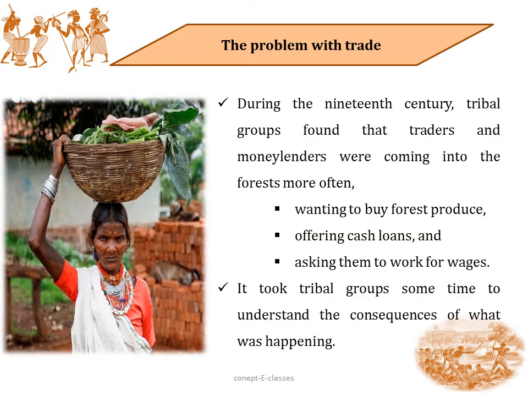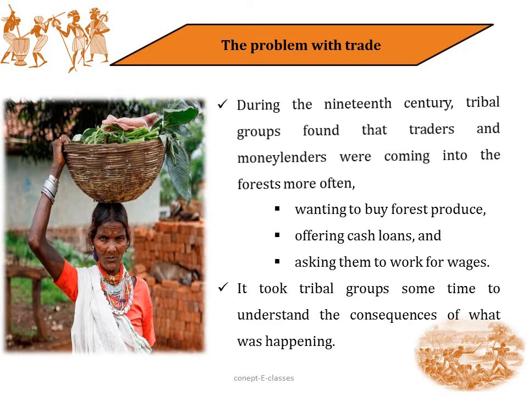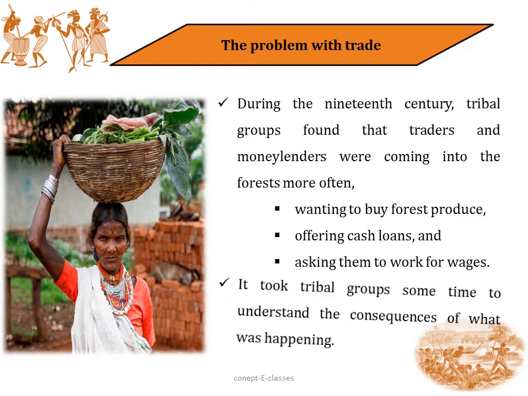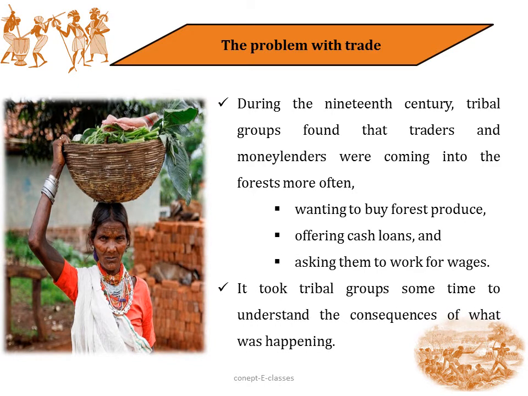So the next change was with the trade. So let's discuss a problem with the trade. Now, during the 19th century, the tribal groups found that these traders and the money lenders were coming into the forest more often, wanting to buy more forest produce, offering more cash loans to the tribal people and asking them to work for wages. It took some time for the tribal groups to understand the consequence of what was happening.